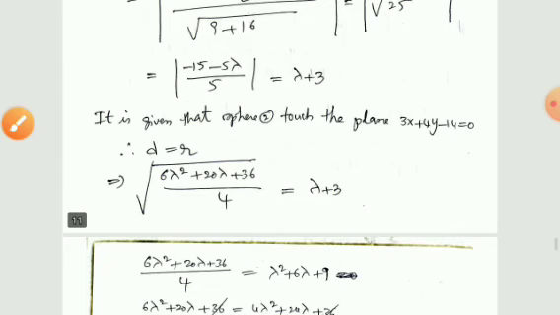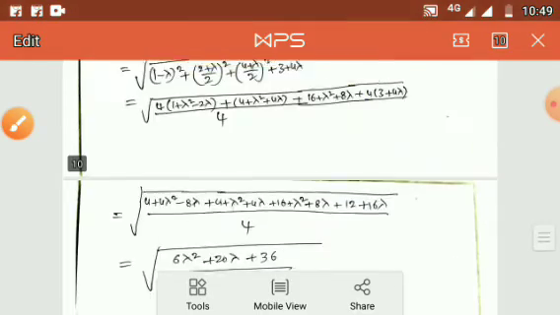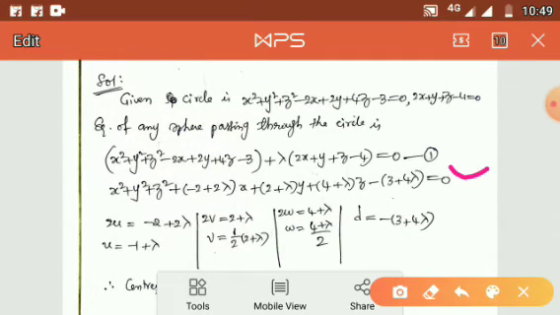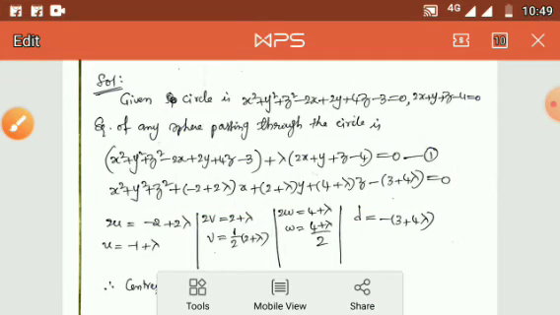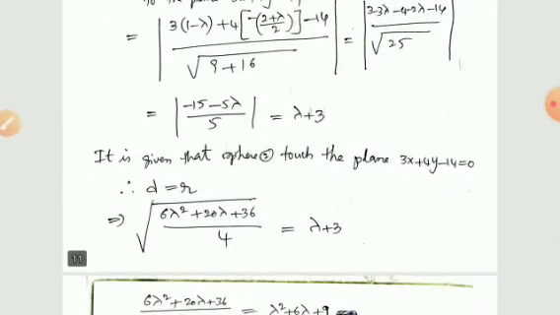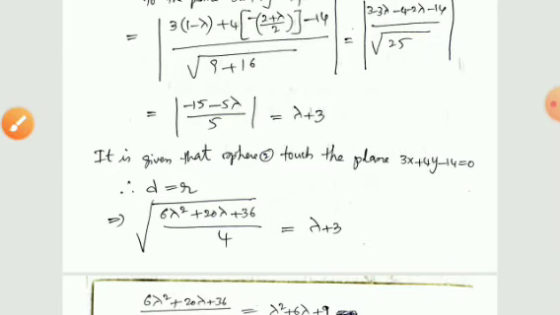It is given in the problem that sphere 2, an arbitrary sphere, the equation of any sphere passing through the given circle, that is sphere 2. Sphere 1 is given by equation 1.